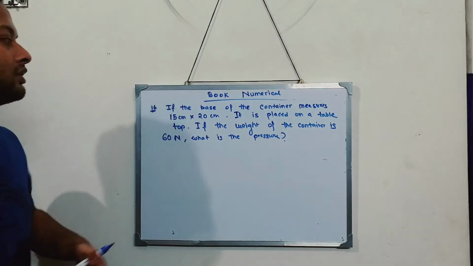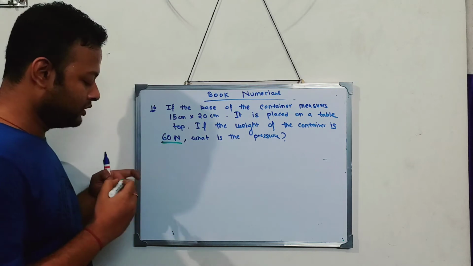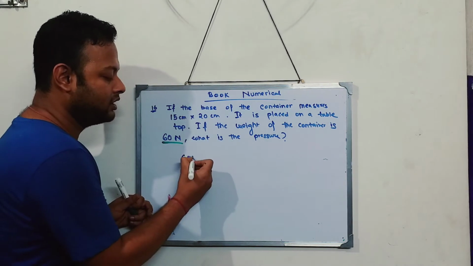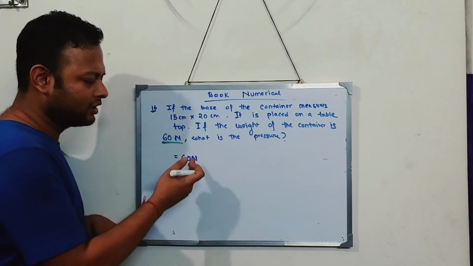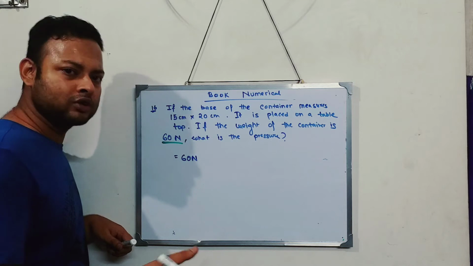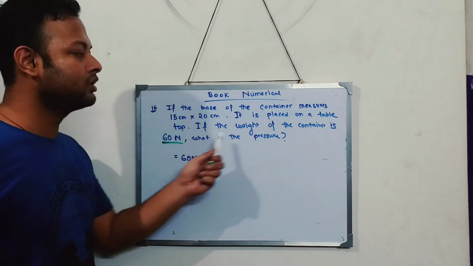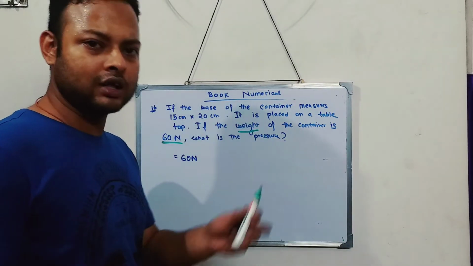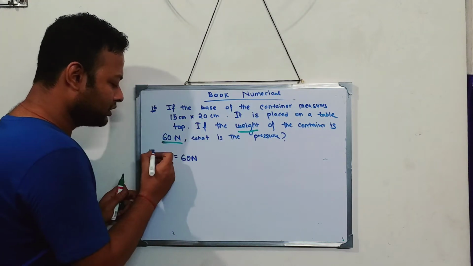Let's see the questions. The weight of the container is 60 Newton. So as I see 60 Newton, I'll write 60 Newton. But what is Newton? Unit of what? Force only. So it is the weight of the container. And weight means what? Thrust. I told you. So 60 Newton is nothing but the thrust or the force.